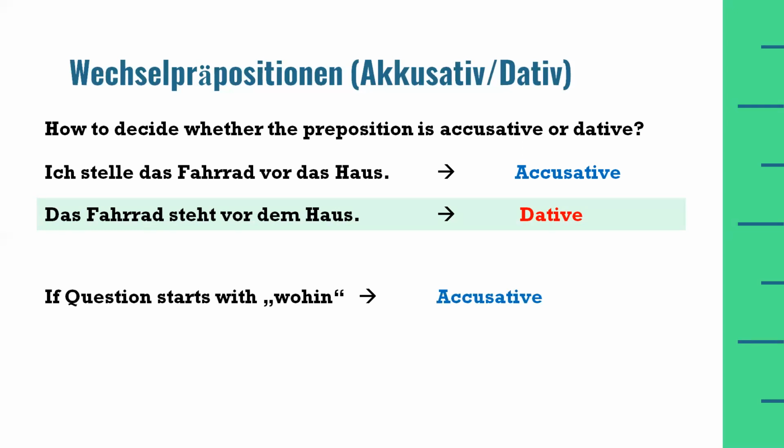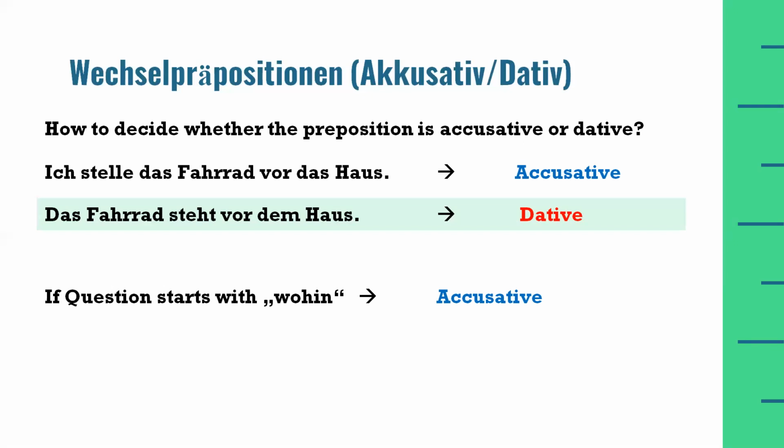Another way to understand this concept is by the use of W question words. So whenever I use the W question word wohin and I ask a question and someone answers this question, and in that answer a two-way preposition is used, then that two-way preposition will act like accusative.